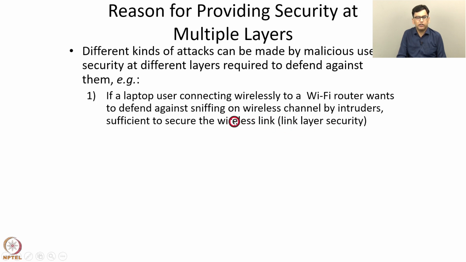So if you want to defend against such sniffing, then it is sufficient to secure the wireless link, that is, to provide link layer security. This is a very common case. To defend against eavesdropping by an intruder, we require link layer security.